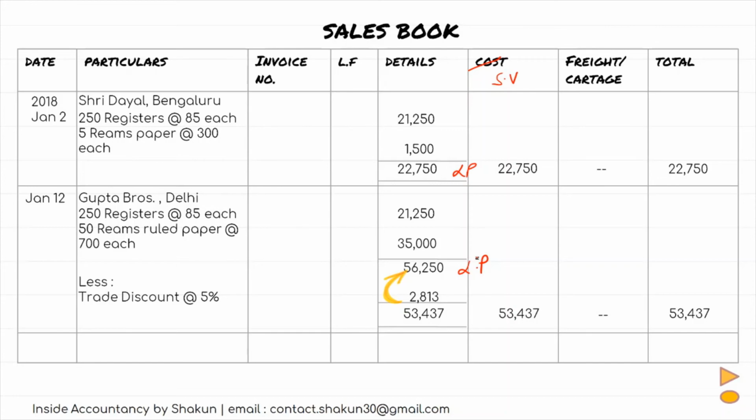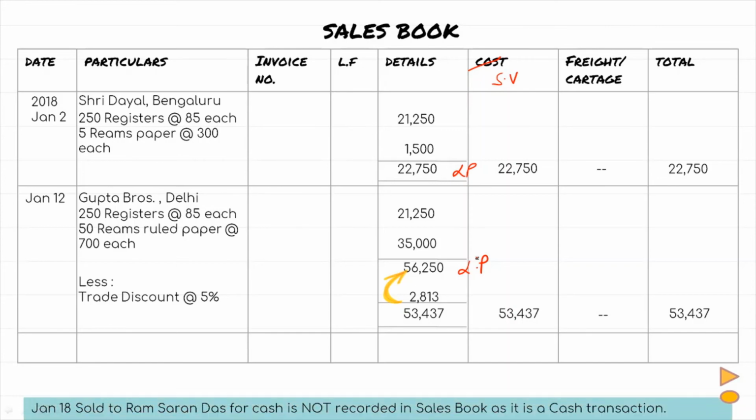Then the last transaction for sales was a cash transaction, cash sales. So that we are not going to record. So only 2 transactions are recorded. And finally, at the end of the month, we will find out the total of the sales book, which comes out to be 76,187. Now this 76,187 is the value of total sales made during the month of Jan, and sales always has a credit balance.